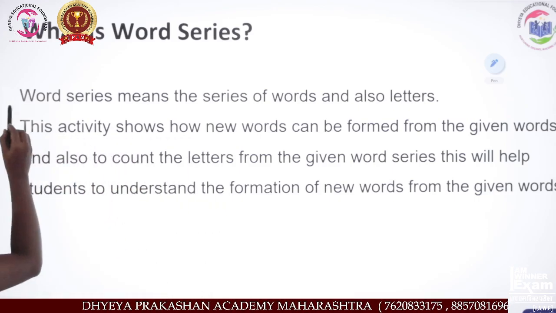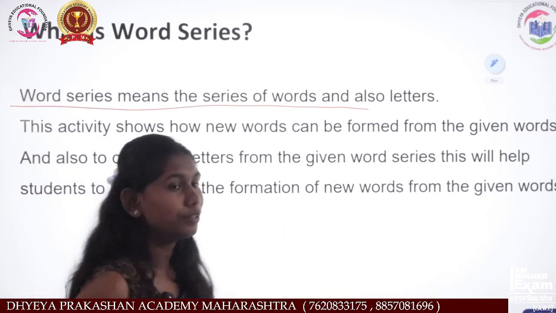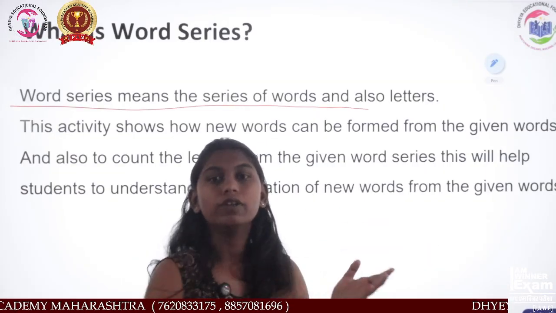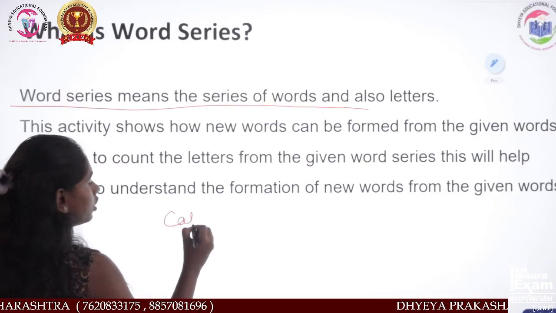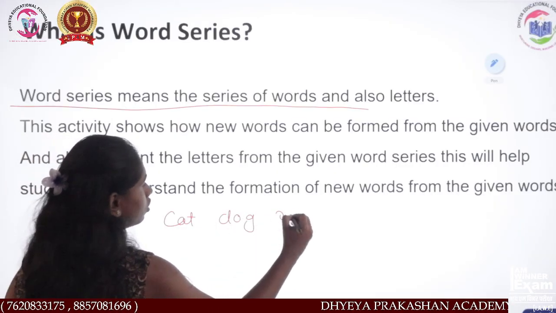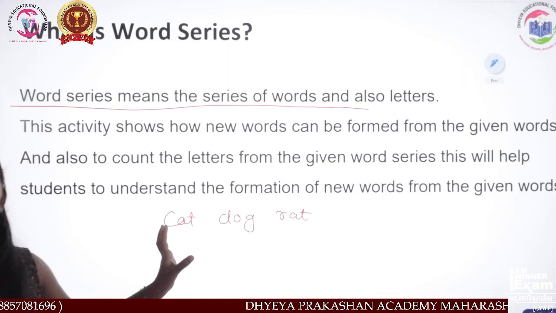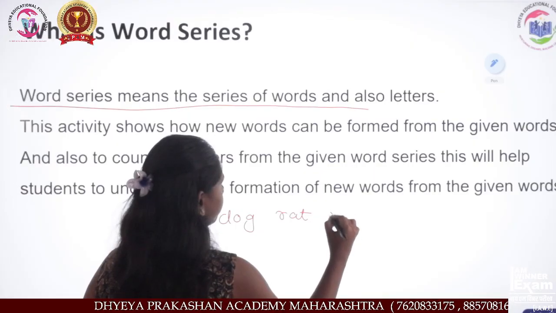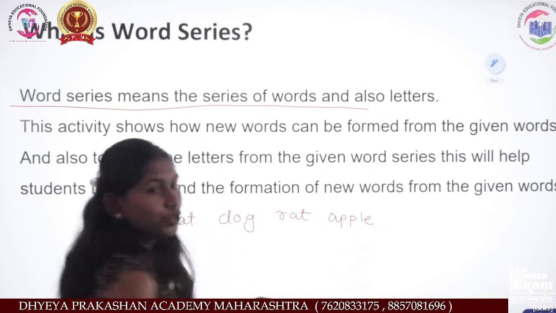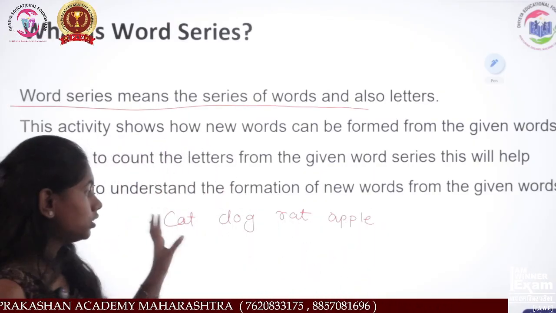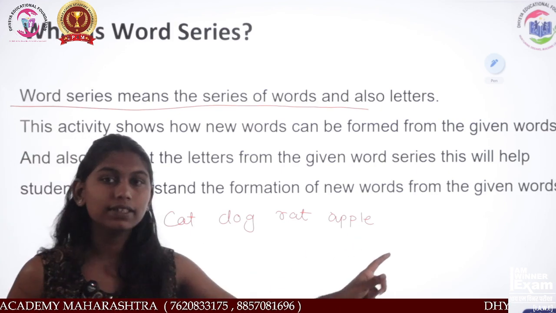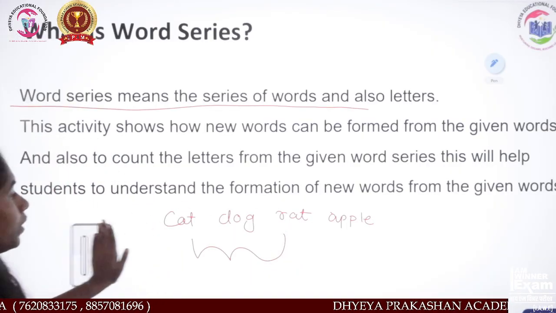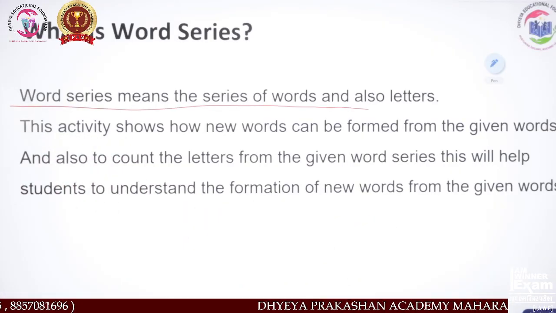Now let's start. Word series means the series of words and also letters. Word series means series of the words, like cat, dog, rat. Now these are the word series. But in this word series, suppose I write here apple. So apple doesn't belong in the word series, right? Why? Because it is breaking the series. These all are animals, but apple is a fruit. So apple will not be in the word series, okay?